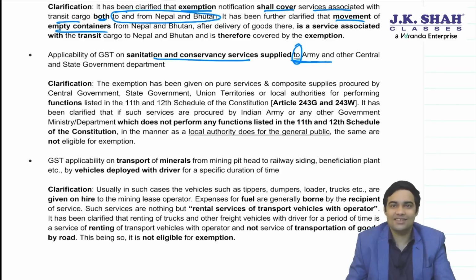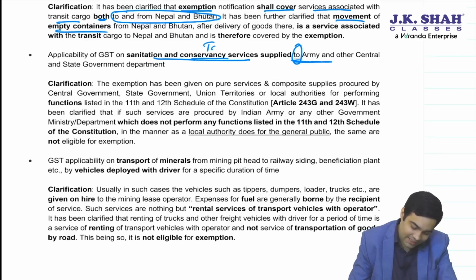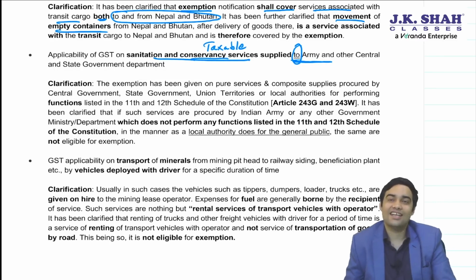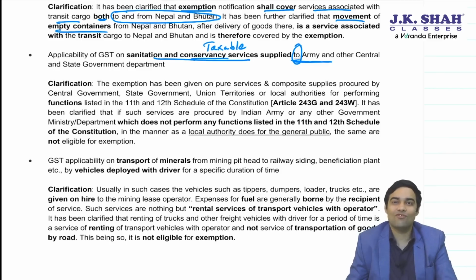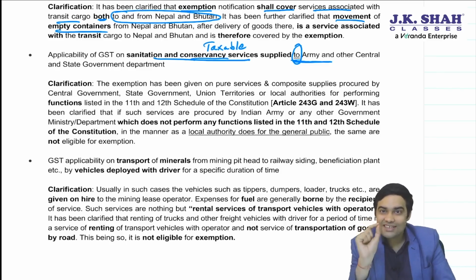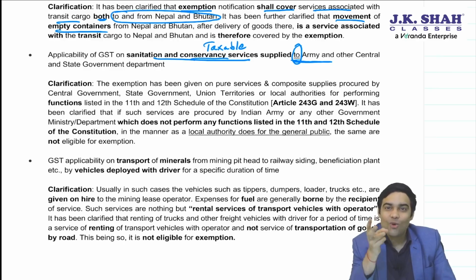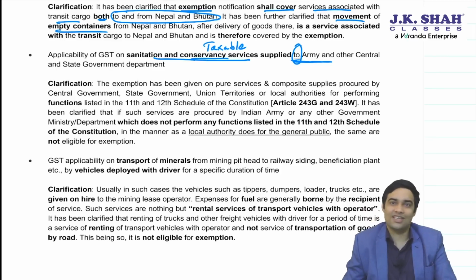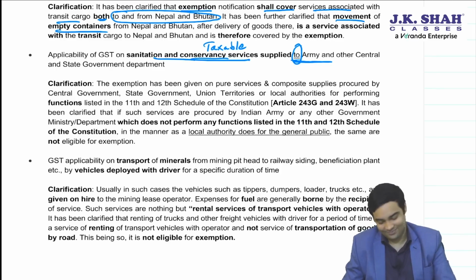That's what CBIC has clarified, that to government sanitation and conservancy services will be taxable because this is not a function which is entrusted under Article 243G or 243W of the Constitution. You remember there was one exemption of pure services or composite supply where goods element does not exceed 25% when provided for a function under 243G or 243W of Constitution covering panchayat and municipality. Then exemption was available, not to army or central or state government departments. Okay.